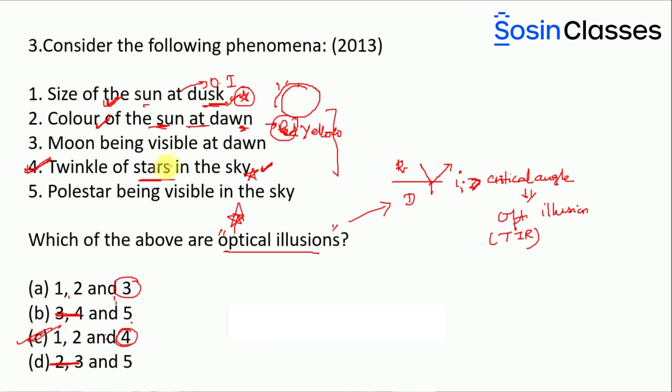Moon being visible at the dawn is not an optical illusion phenomena, so you can eliminate the third option. That is how you have to figure out the correct answer, by eliminating the wrong options. And these elimination techniques will be learnt in the classroom, in the rapid revision course, in the Sosin classes. So I hope you will learn more of such techniques and more of such concepts in the classroom.